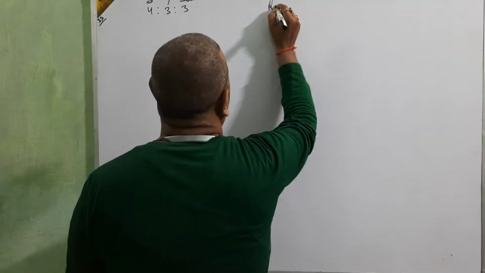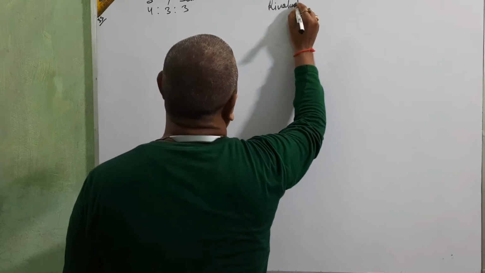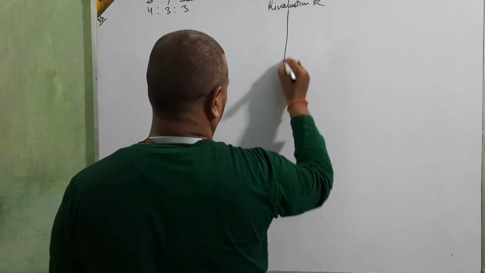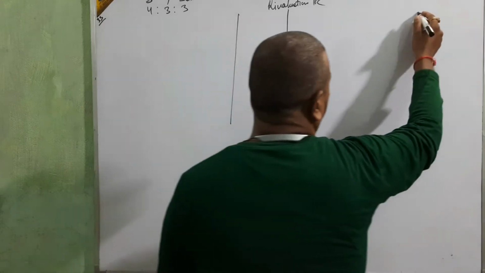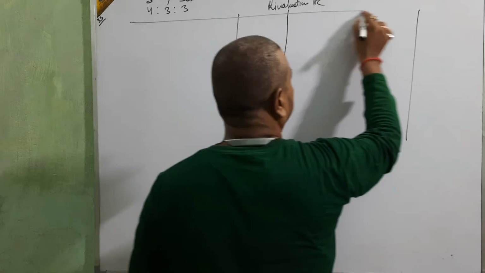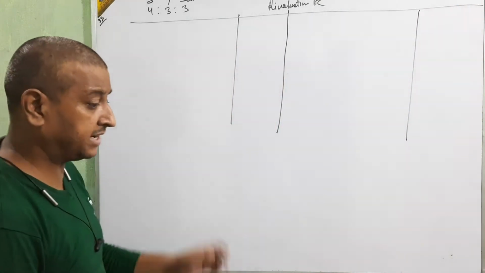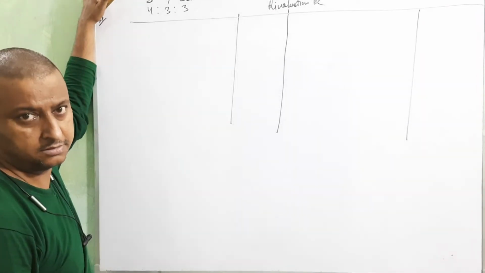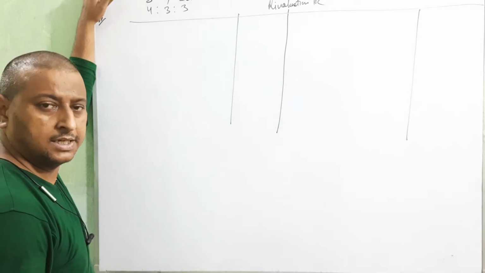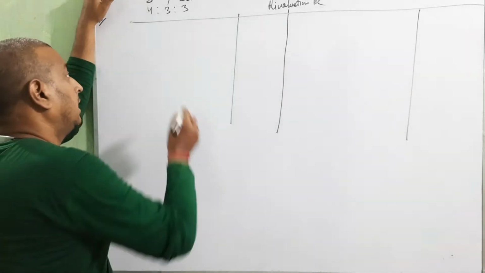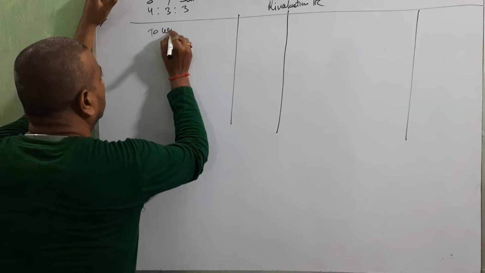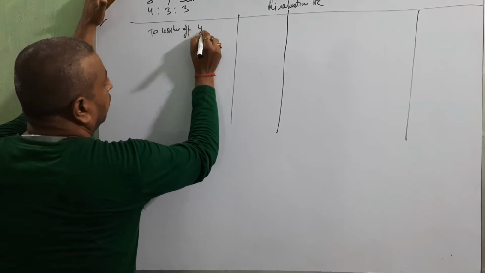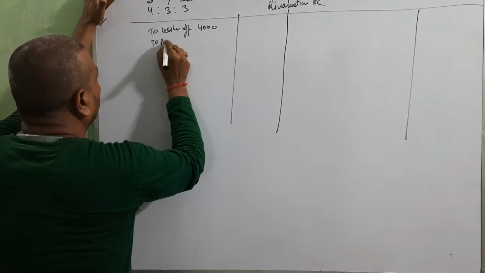Debtors of rupees 4,000. Okay, directly we are going to make the revaluation account. Debtors of rupees 4,000 will be written off as bad debts and a provision of 5% on debtors for bad and doubtful debts will be maintained. It means written off 4,000 and a new provision.